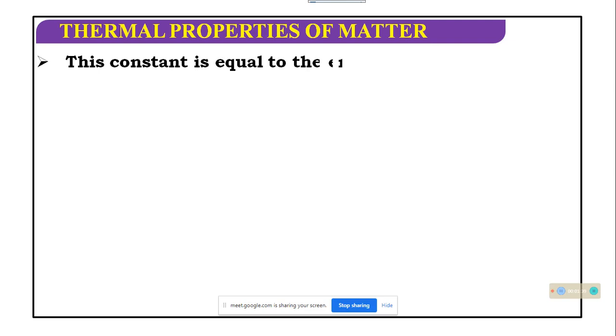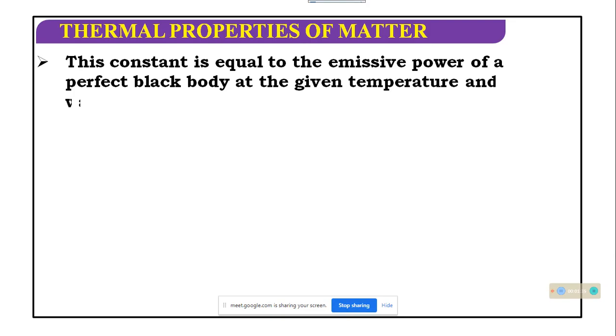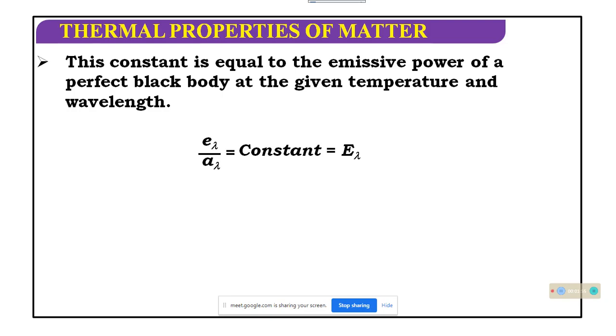This constant is equal to the emissive power of a perfect black body at a given temperature and wavelength, that is, the black body emissive power E lambda.